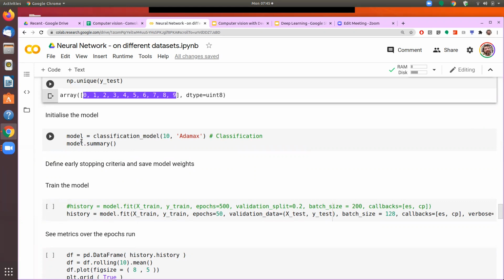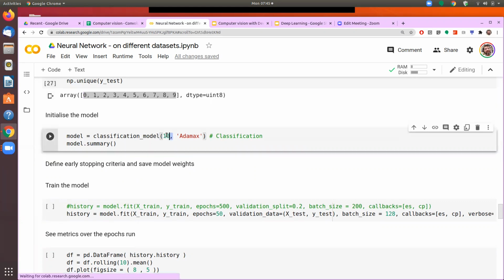Now we can call the function. While calling the function, we are defining the number of neurons in the output layer and what is the optimizer that we are going to use. In the classification model, we had also given the provision to provide the optimizer as an input.